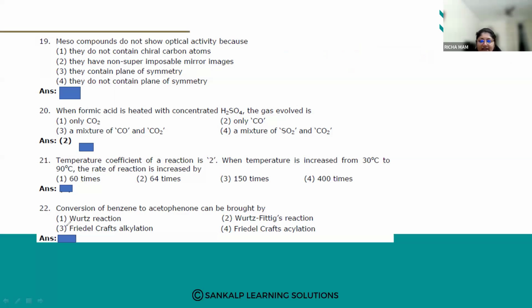Temperature coefficient of a reaction is 2. When temperature is increased from 30 degrees Celsius to 90 degrees Celsius, the rate of reaction is increased by: 1) 60 times, 2) 64 times, 3) 150 times, and 4) 400 times.